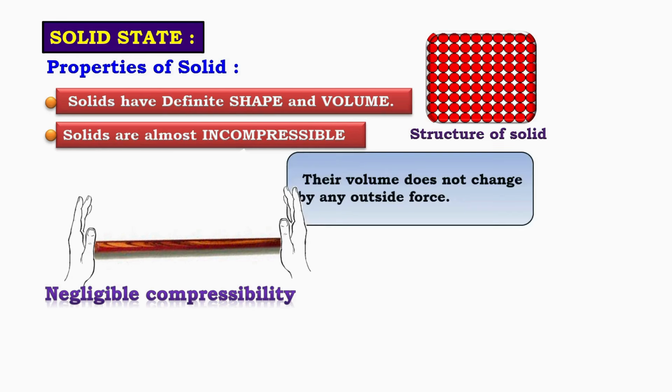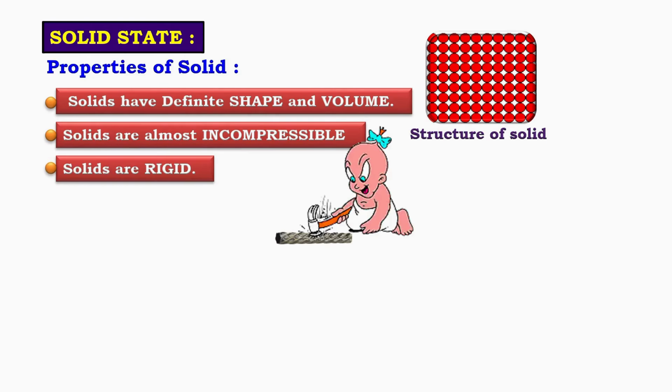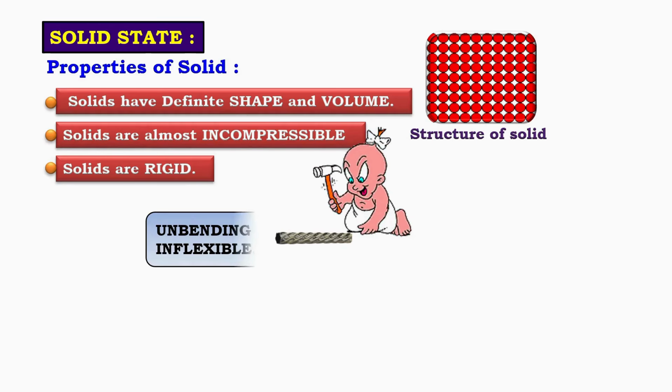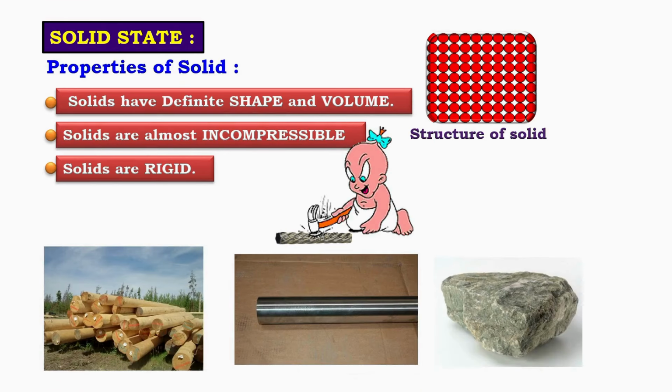Another important property of solids is that they are rigid. Rigid solids are unbending and inflexible, which means their shape does not change easily when force is applied. Some solids change their shape when a force is applied. Based on how they behave after the force is removed, solids can be classified as elastic or plastic. Elastic solids change their shape when force is applied but regain their original shape once the force is removed. A common example of an elastic solid is a rubber band. When stretched and released, it comes back to its original shape.